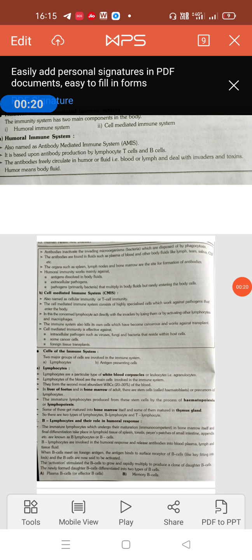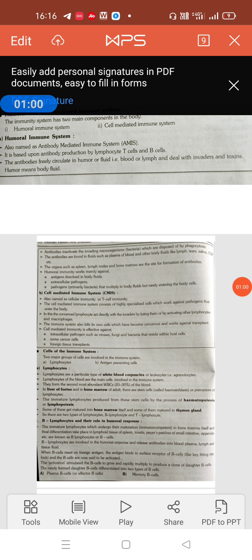It is based upon antibody production by B lymphocytes, and the antibodies freely circulate in humors, meaning body fluids such as the blood and lymph, and deal with invaders and toxins. One thing is very important here: humor means body fluid. So antibodies inactivate the invading microorganism, that is bacteria or any kind, which are then disposed of by phagocytosis. The antibodies are found in fluids such as plasma of blood and other body fluids like lymph, tear, saliva, and CSF, meaning cerebrospinal fluid.